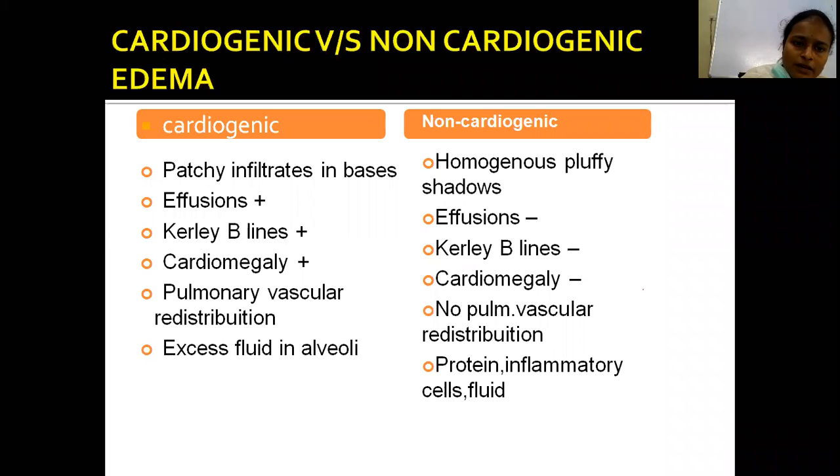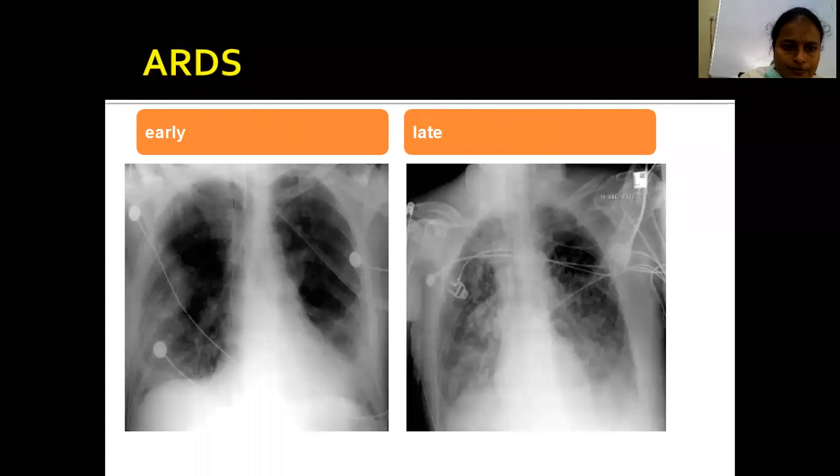In cardiogenic pulmonary edema, mainly the lung bases are affected, with patchy infiltrates in the lung bases associated with pleural effusions. Kerley B lines are seen, and cardiomegaly is associated. In non-cardiogenic, there are homogeneous fluffy shadows involving all the lung zones. There are no effusions, no Kerley B lines, no cardiomegaly. This is the X-ray of early ARDS. This is late ARDS, involvement of all zones, diffuse. This is sparing of some zones.